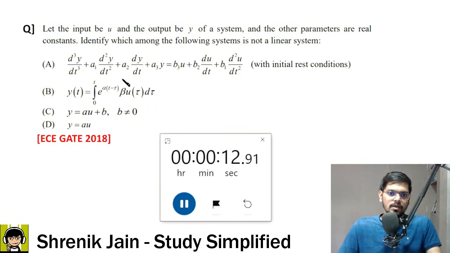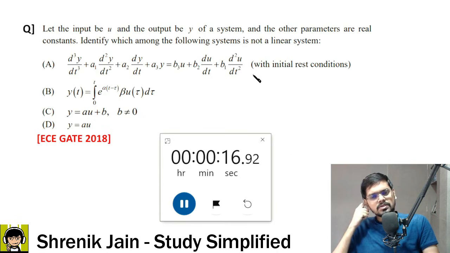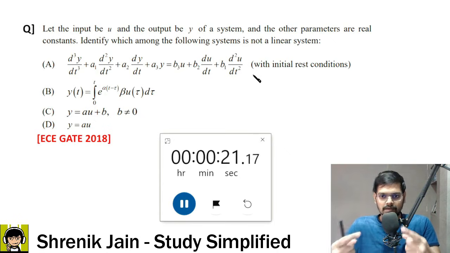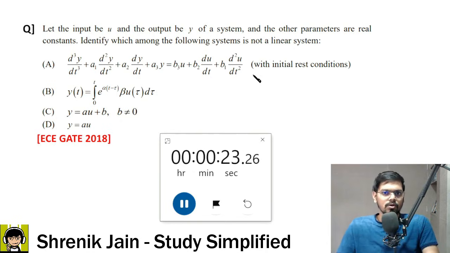Not a linear system. Now the first one is a kind of differential equation. So in engineering mathematics also I have told you 3 steps to identify whether a differential equation is linear or non-linear. Same concept you have to use here to check whether it is linear or non-linear. Your requirement is that the system should be a non-linear system. In the 4 options, one system would be non-linear, and that would be the correct answer.